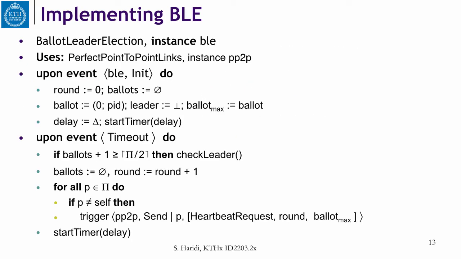Now let us go back to this part here. And this says if we have now collected ballots from a majority, so it means the ballots I collected plus my ballot are a majority, then we go and do check leader. Check leader will do two things. It will first see if the leader is among the ballots that we have here, so everything is fine. But if the leader is not among the ballots that we collected, then things are wrong. It might have died. And in this case, we try to bump up, increase our ballot number.